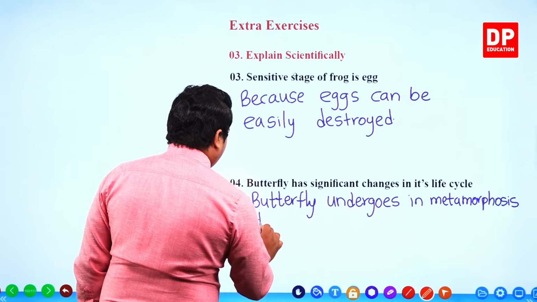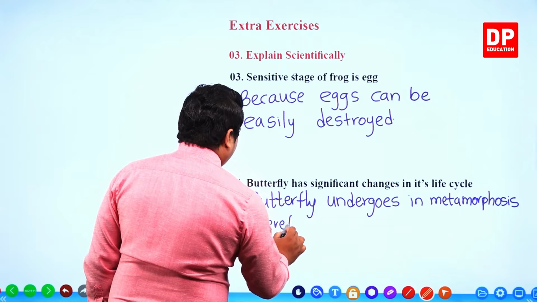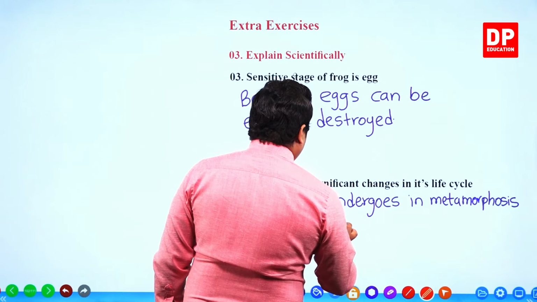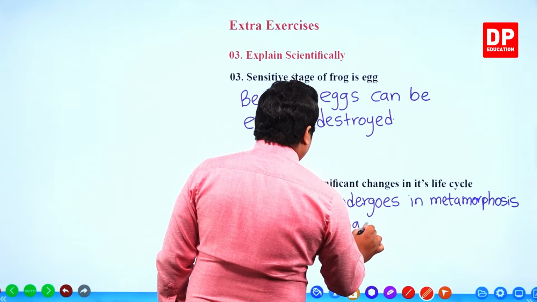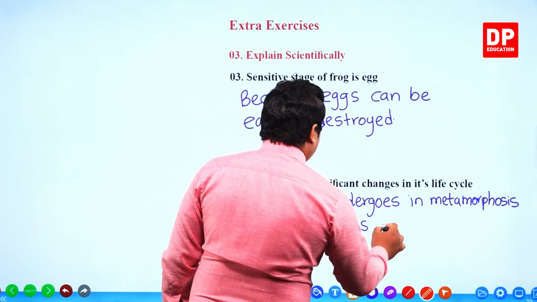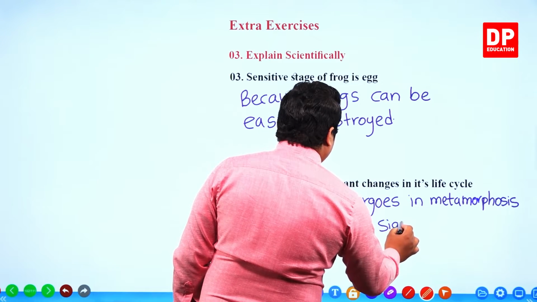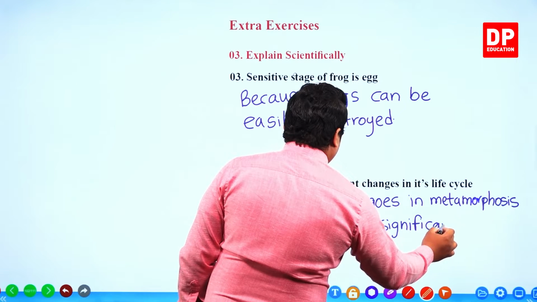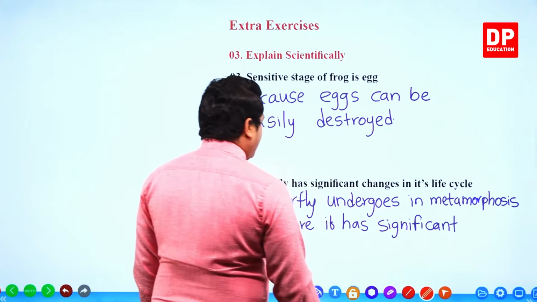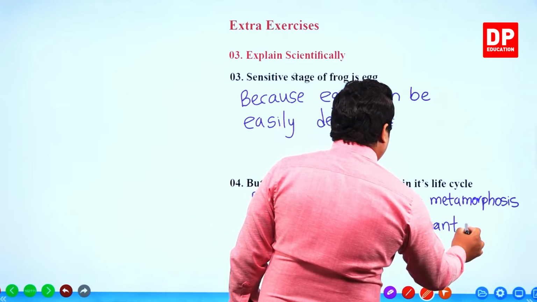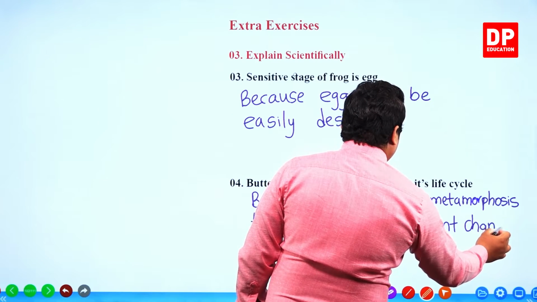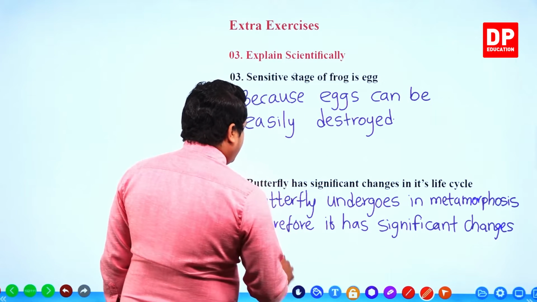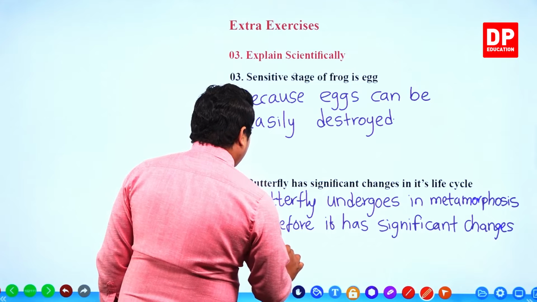Therefore, it has significant changes in the life cycle.